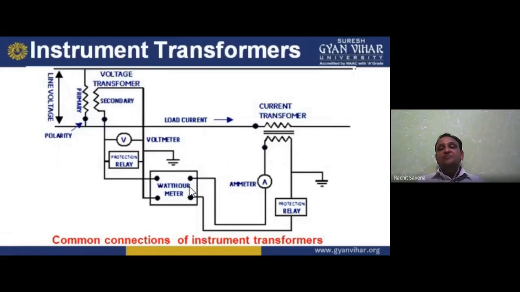One circuit with the help of an ammeter. If I am talking about the voltage transformer, it means I am stepping down the voltage. Stepping down the voltage means we use a step down transformer, where the number of turns of the primary is higher compared to the secondary winding, and the secondary winding has fewer turns compared to the primary. So I hope you understand.